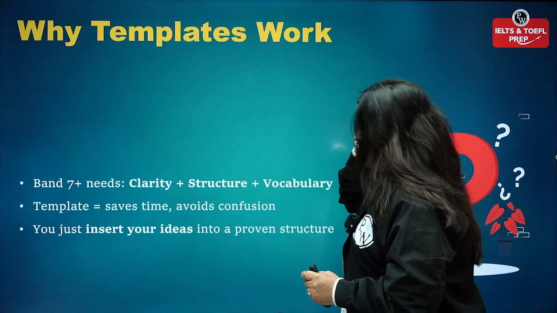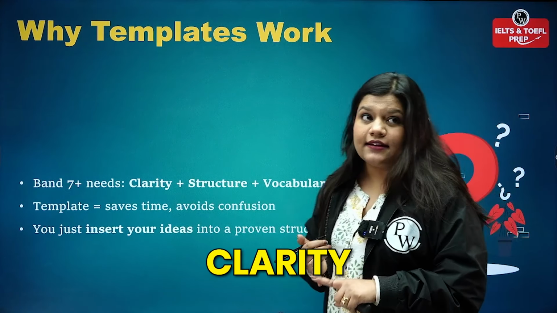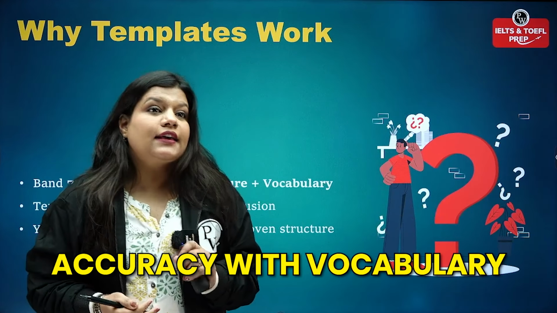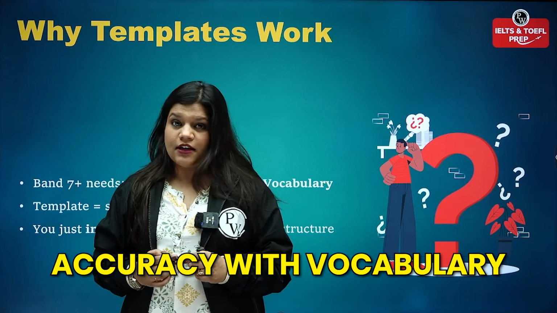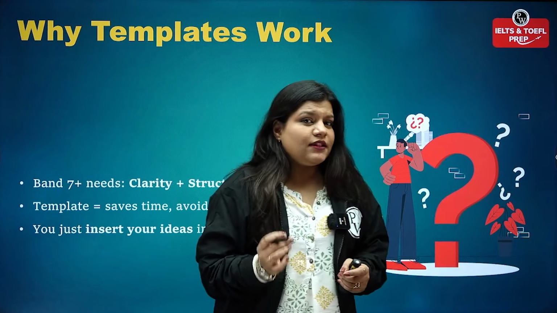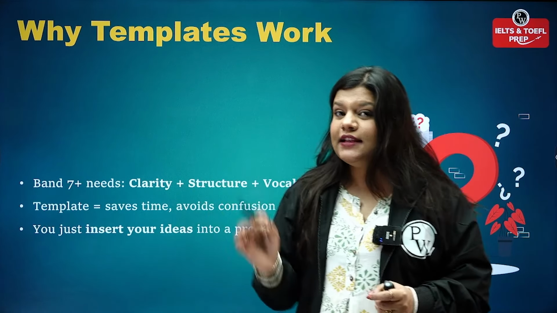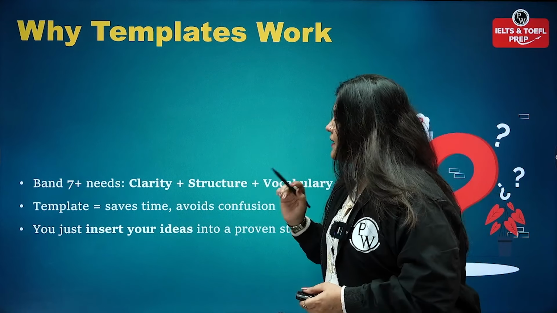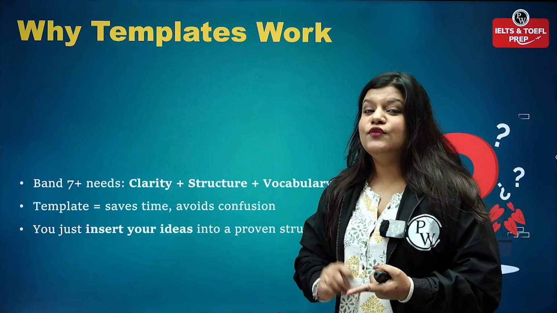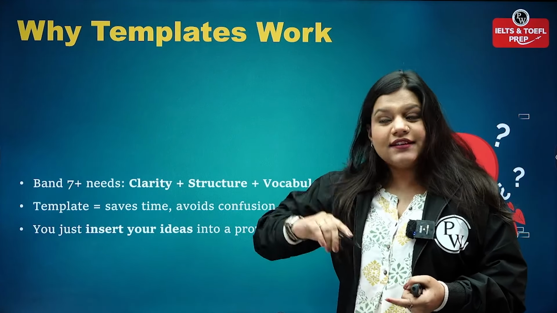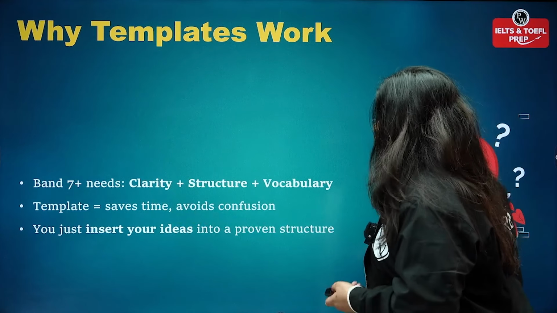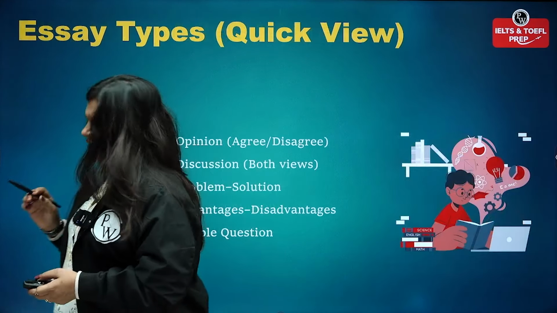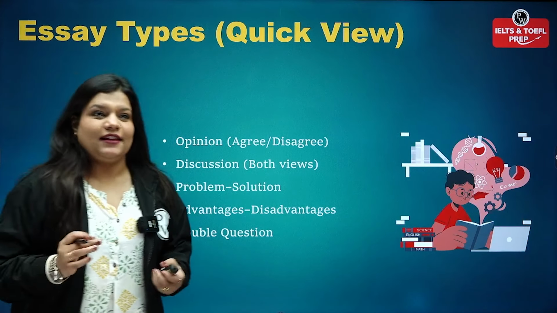Basically, band 7 plus needs clarity, structure, proper methods, and accuracy with vocabulary at the same time. So there are multiple things that you need to understand when you're dealing with writing part 2, or the writing task entirely. A template saves time and avoids confusion for you as well as for the examiner. You just insert your ideas into a proven structure.